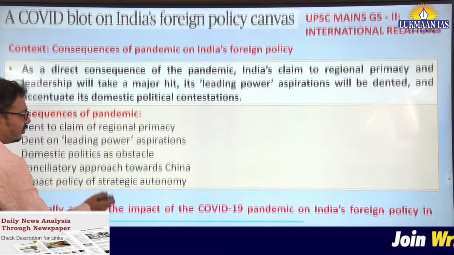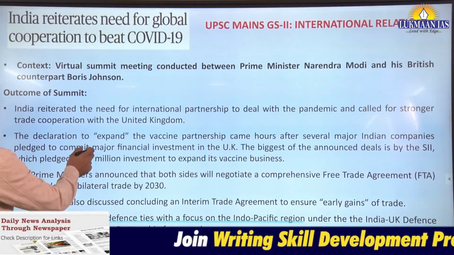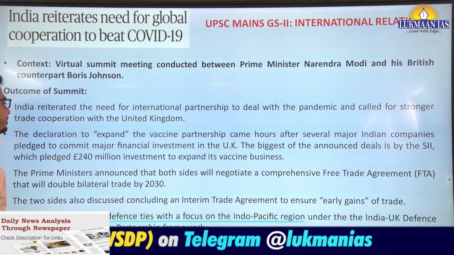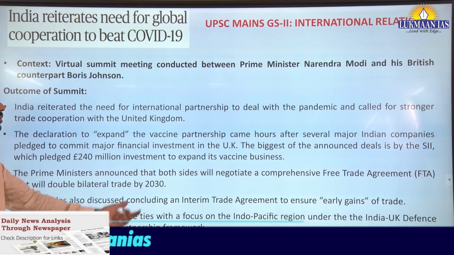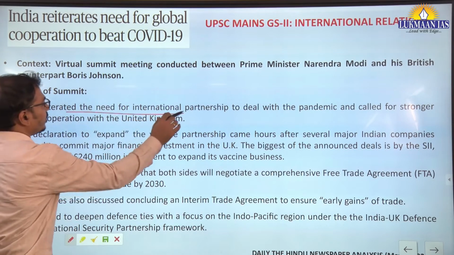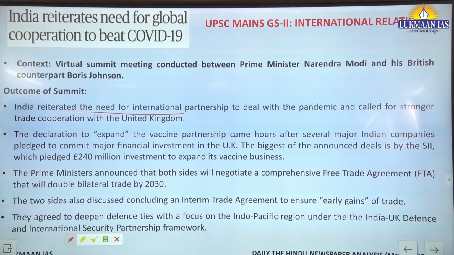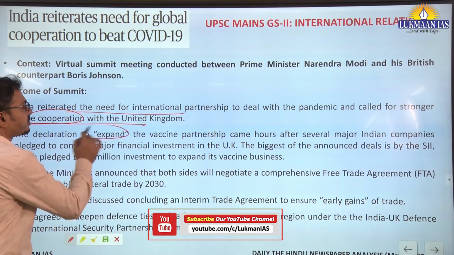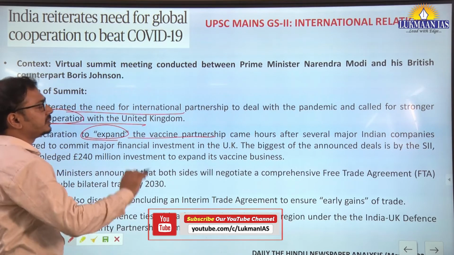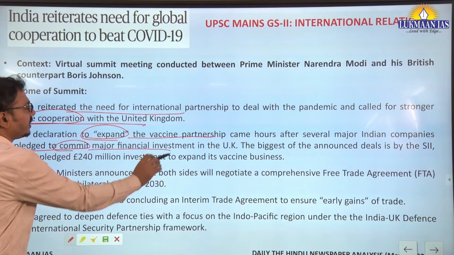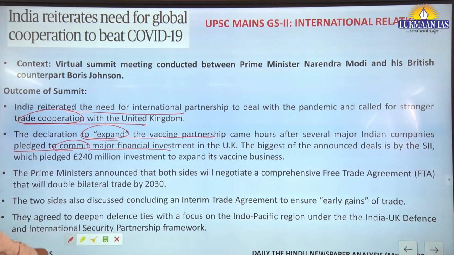Now moving on, there was a virtual bilateral summit between India and UK, and the outcome of this summit. Some factual things you need to remember. India-UK bilateral relationship: India reiterated the need for international partnership to deal with the pandemic and called for stronger trade cooperation with the UK. The declaration to expand the vaccine partnership between the two countries came after several major Indian companies pledged to commit major financial investment in the UK. The biggest among them is Serum Institute of India.